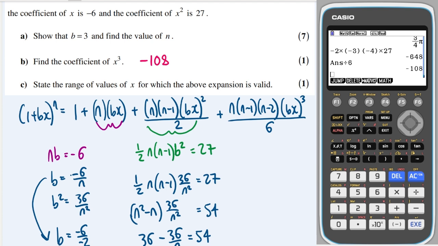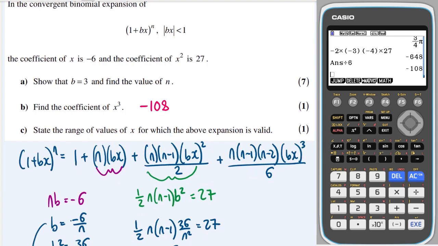And then state the range of values for which the above expansion is valid. Well, this is this part here, that the modulus of bx must be less than 1. So the modulus of b we were told was 3. So 3x is less than 1. So that means that the modulus of x is less than 1/3. And if that's the case, then it means that x must be in between minus 1/3 and 1/3.